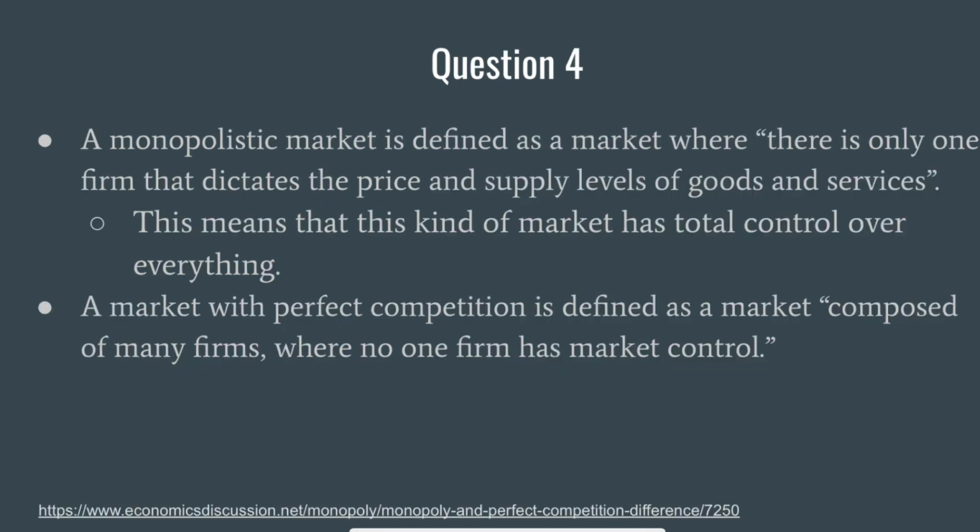A monopolistic market is defined as a market where there is only one firm that dictates the price and supply levels of goods and services. This means that this kind of market has total control over everything. A market with perfect competition is defined as a market composed of many firms where no one firm has market control.